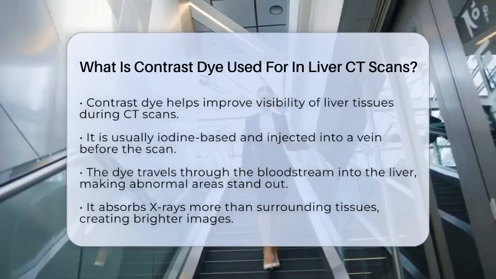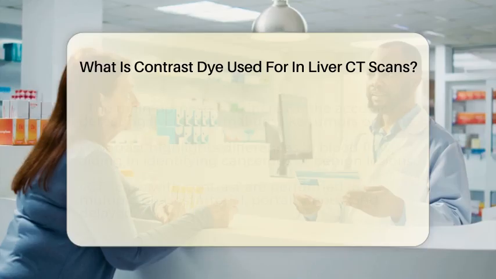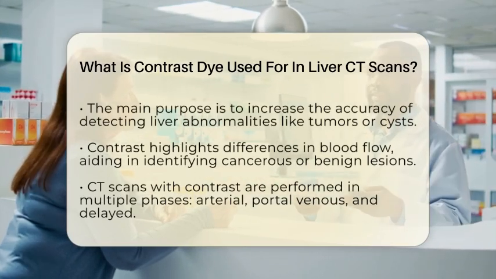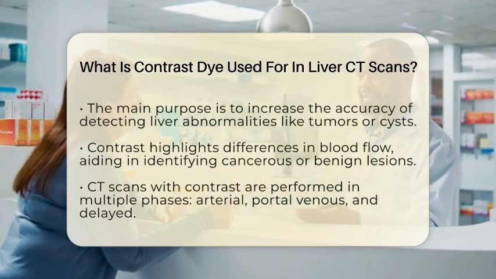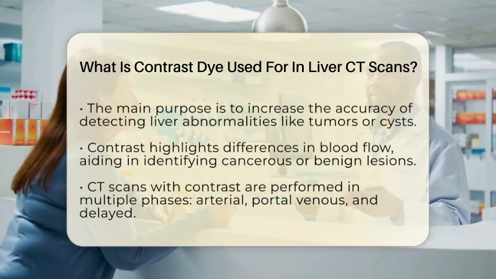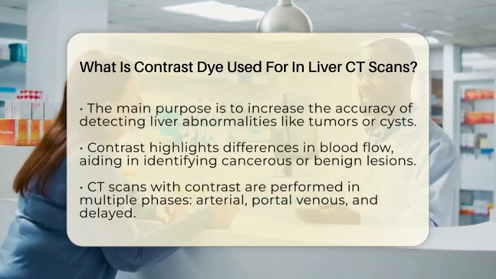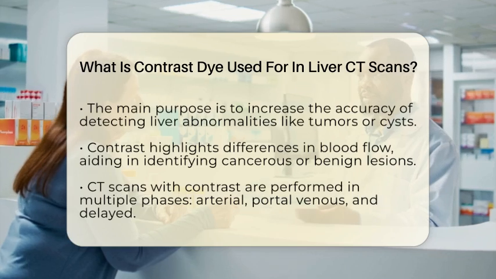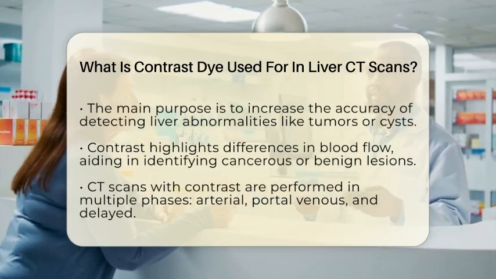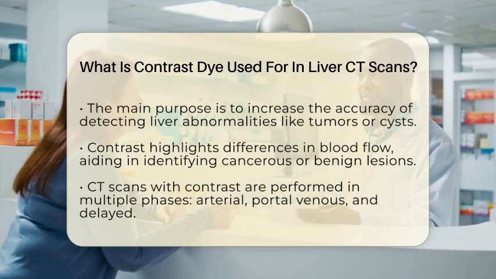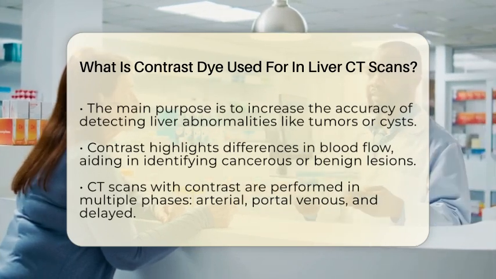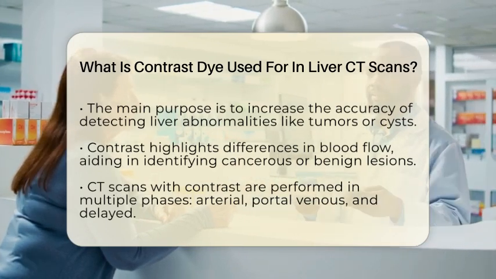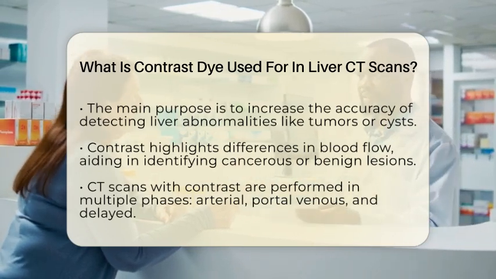The main reason contrast dye is used in liver scans is to improve the accuracy of diagnosis. Many liver abnormalities are hard to detect without contrast because they look similar to healthy tissue on a regular scan. When contrast is used, it highlights differences in blood flow and tissue composition, making tumors or other issues stand out more clearly. For example, liver cancers like hepatocellular carcinoma or metastases from other cancers often have different blood supply patterns, which the contrast helps reveal.